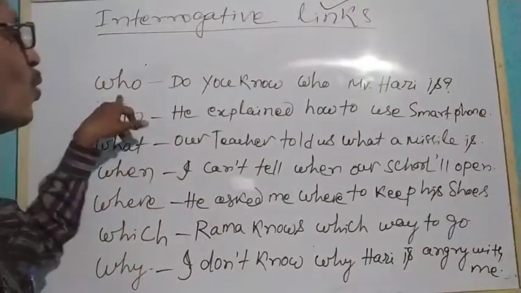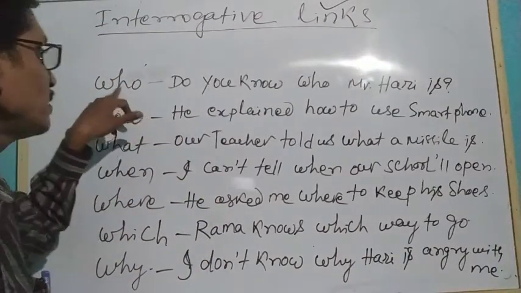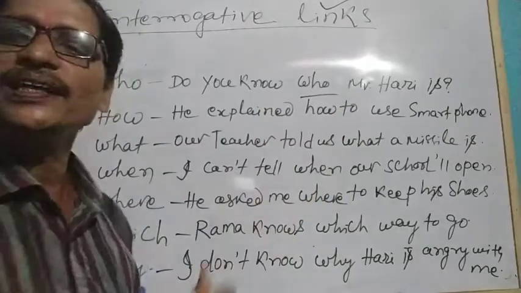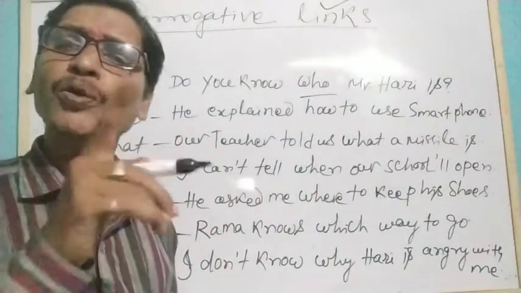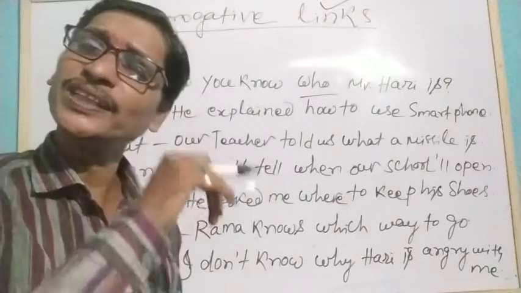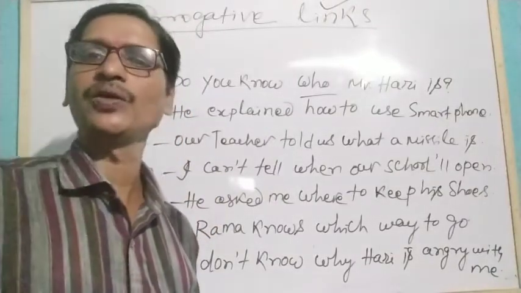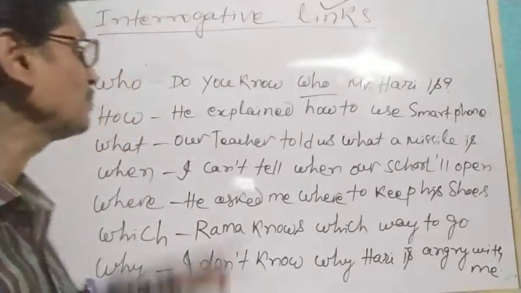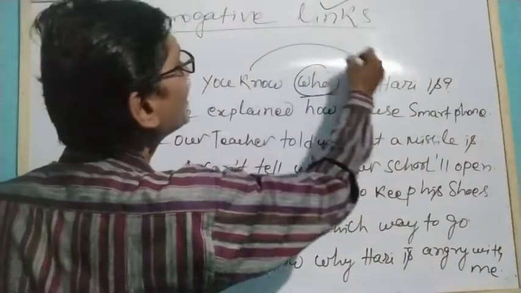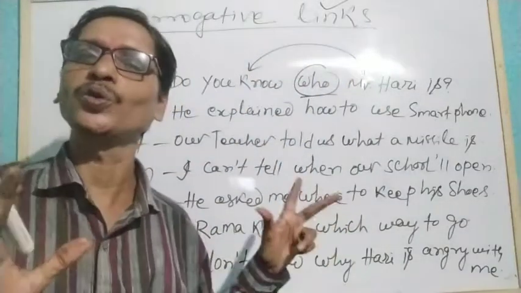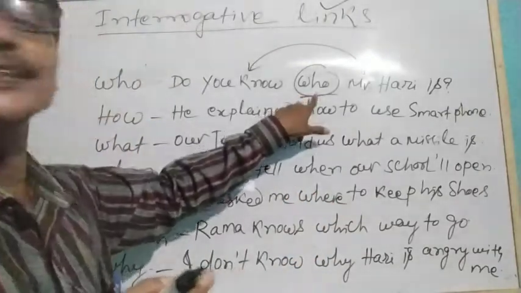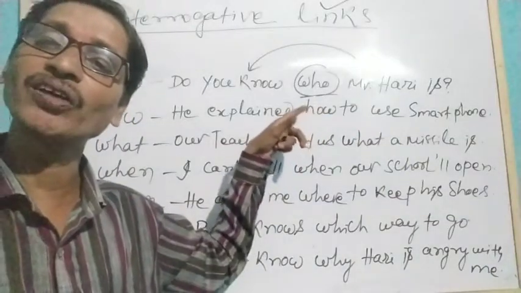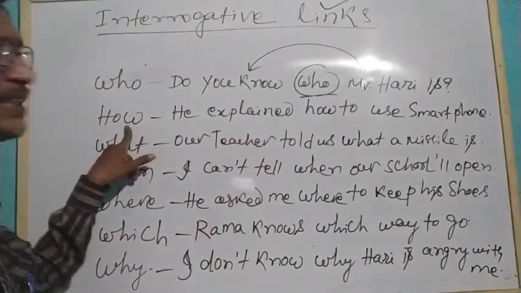Now you see, who we are using for persons, so it should be a person. Do you know who Mr. Hari is? Do you know who Mr. Narendra Bhai Modi is? Yes, I know him. He is our Prime Minister, the respected Prime Minister. Okay? So similarly, here we are making a link between two phrases. Understand? So here it is functioning as a link, though it is an interrogative word, so we say it is an interrogative link.